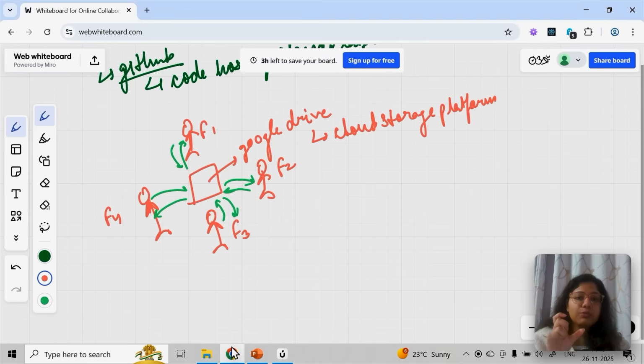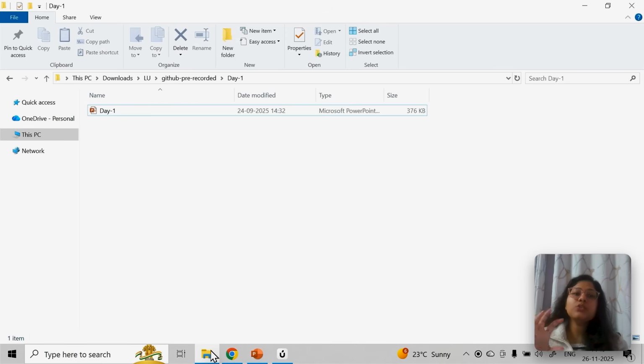So you will get the description. In the description, you'll get the GitHub link where you will get all these PPTs. Okay. So the same way, the photos and videos are stored in each one's phone or laptop, in the same way, our code is stored in a laptop.